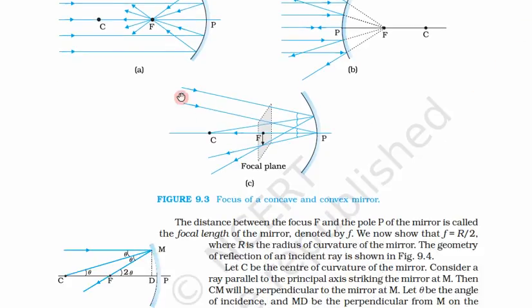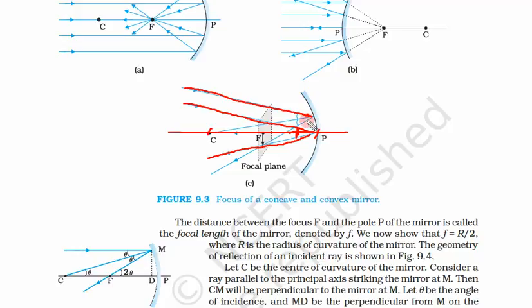Now what happens if these beams are not parallel to the principal axis? So let us see. This is our principal axis, this is point P, this is the center of curvature. This beam is parallel, but not parallel to the principal axis. So it is making some angle theta with the principal axis. Then from the law of reflection, here at the pole the normal is along the principal axis, so this reflects at the same angle theta.